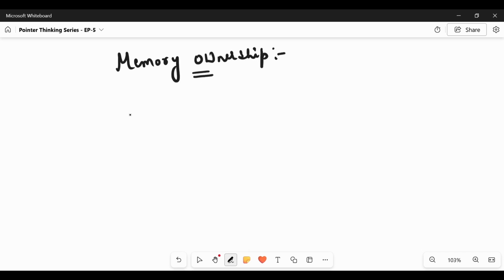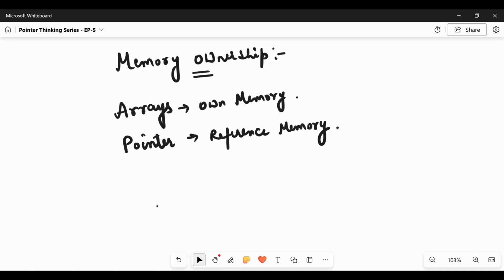So in case of memory ownership, as we have seen multiple times, the array owns memory, whereas the pointer references the memory. Never get confused about ownership: the array owns memory, the pointer just refers to it. So we can say arrays are storage owners, whereas pointers are just address holders.